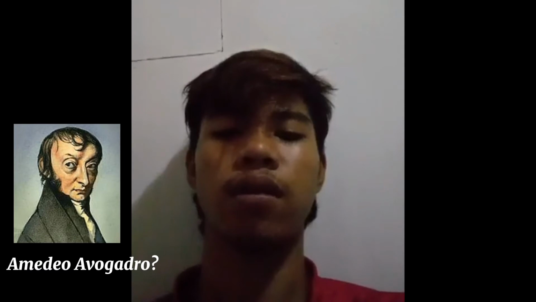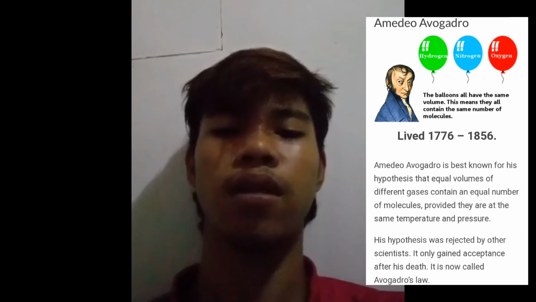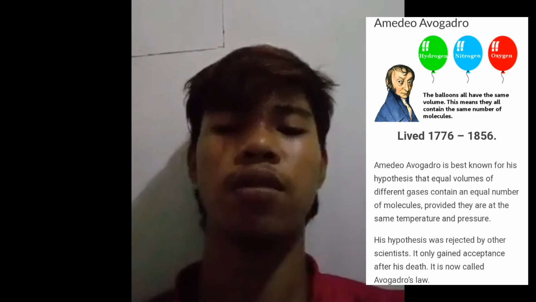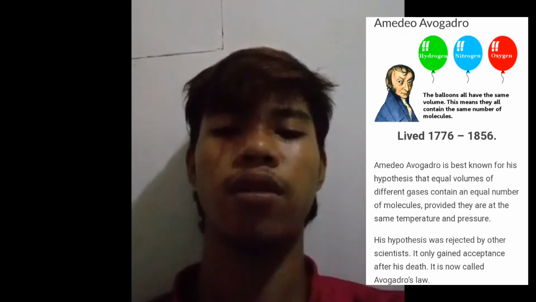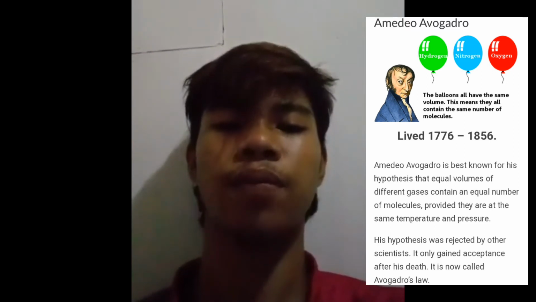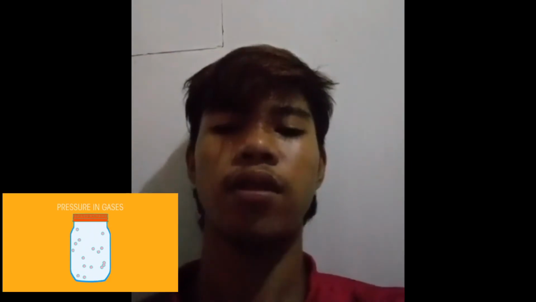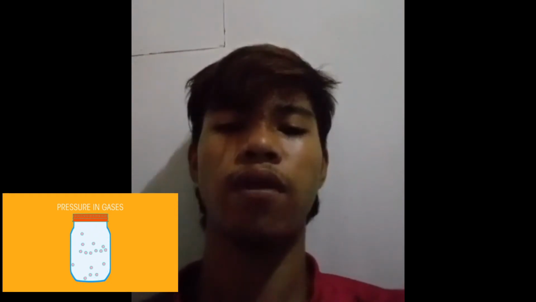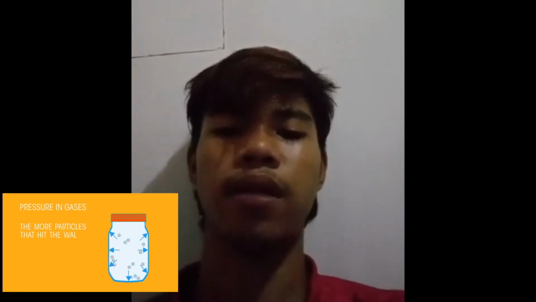However, we will focus on Avogadro's law and discuss what the law is all about. First, who is Amedeo Avogadro? Amedeo Avogadro was an Italian scientist most noted for his contribution to molecular theory, now known as Avogadro's law, which states, in the modern version, that equal volumes of all gases at the same temperature and pressure have the same number of molecules.